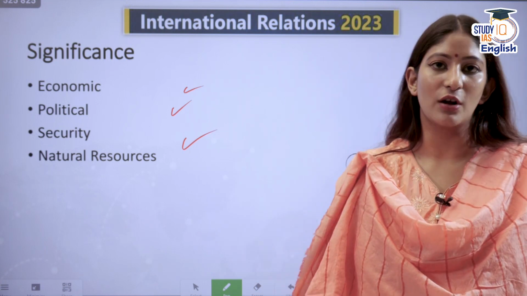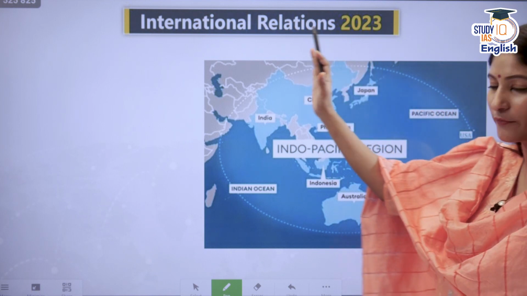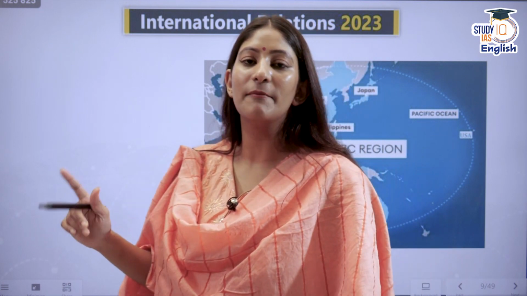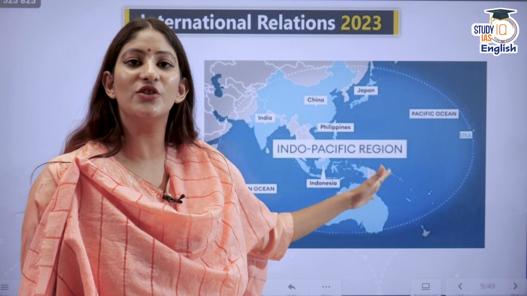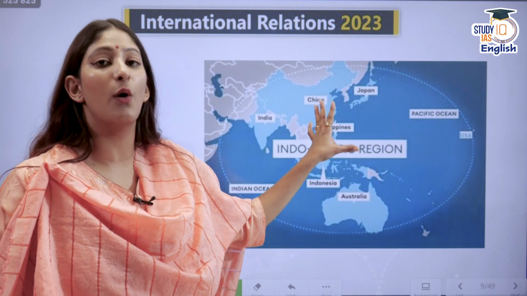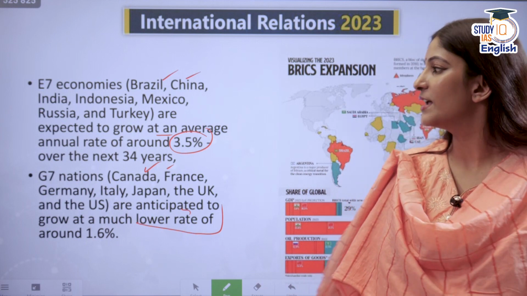Security implications, when we talk about, most of the global south economies actually lie in the Indo Pacific region, which is a very important maritime trade route. Most of the countries are dominant over here. Also, in order to ensure that the coastal regions of other countries such as the USA remain safe, they have to ensure that the Pacific Islands, which are also a part of the global south, remain strong. That is why, from the security perspective also, the global south is important.